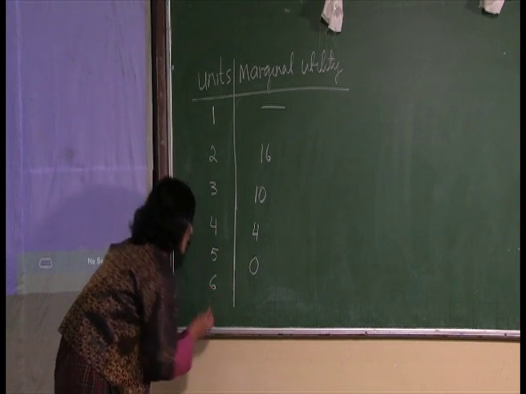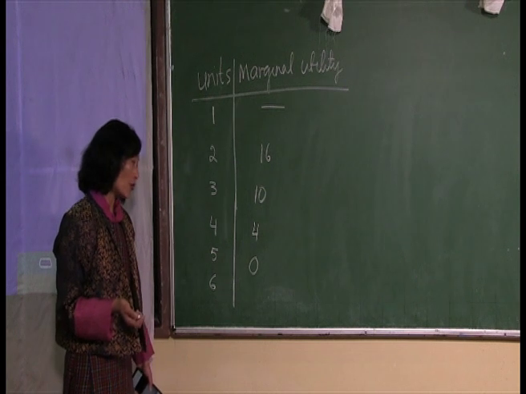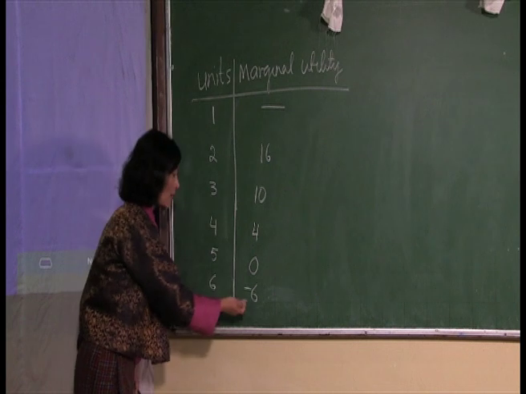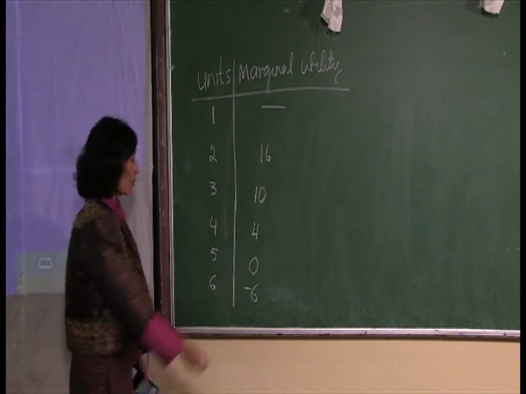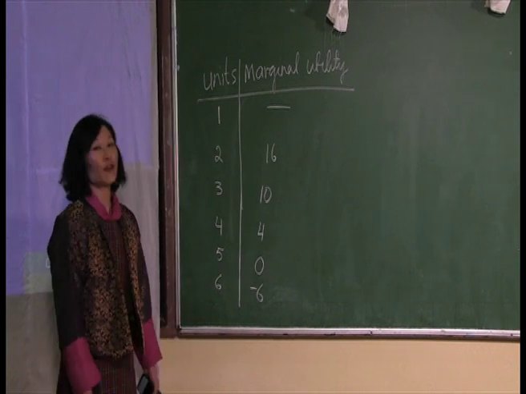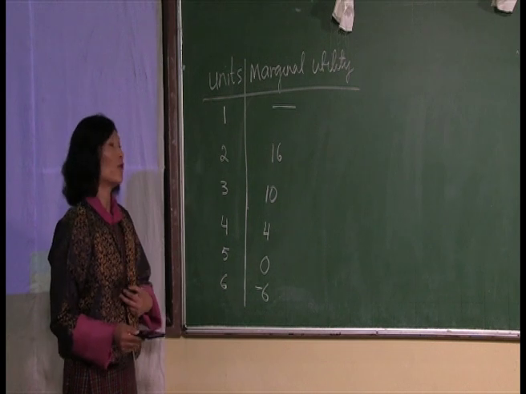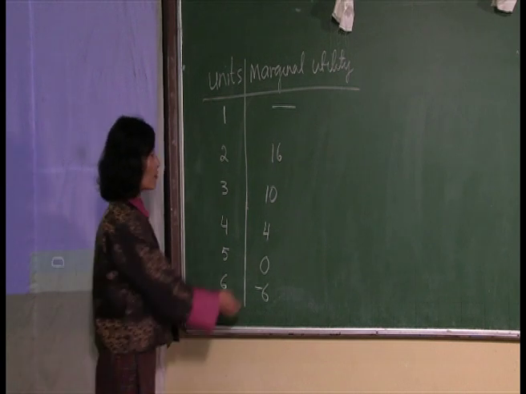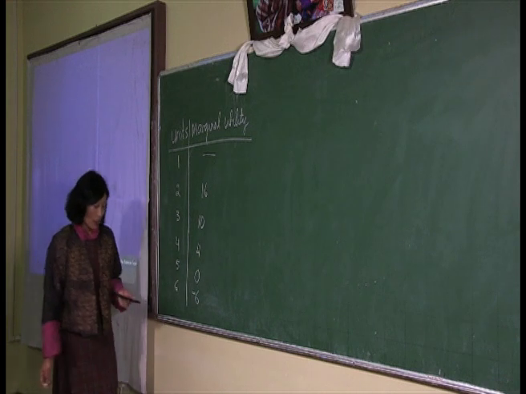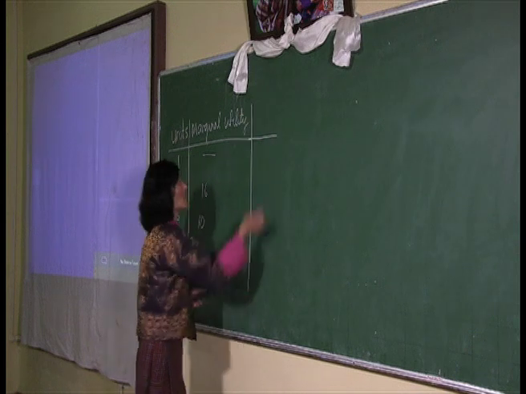Finally, if the consumer still continues to consume the sixth scoop of ice cream, here the marginal utility, let's say for example, is -6. Why we have put negative at this point is the consumer has been continuously consuming ice cream for a very long period of time. As a result, the consumer has gone beyond the saturation point. Now, next we will look at the total utility.